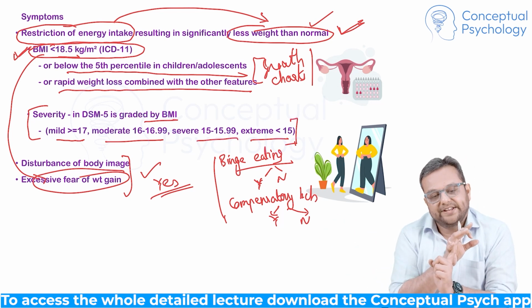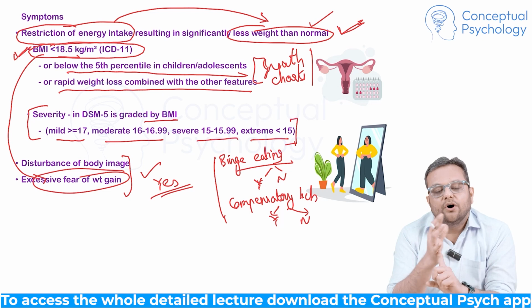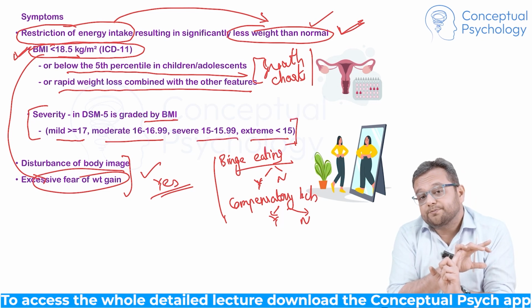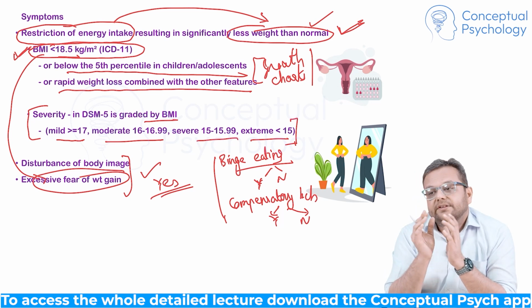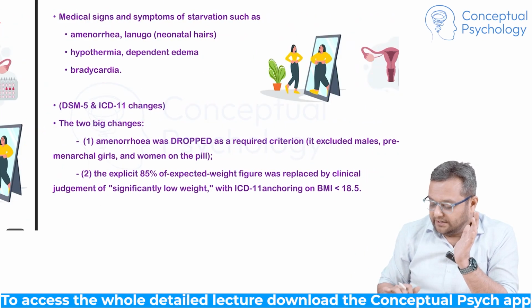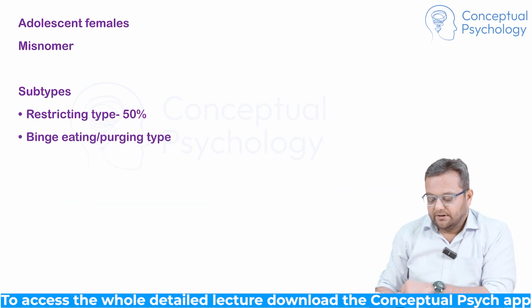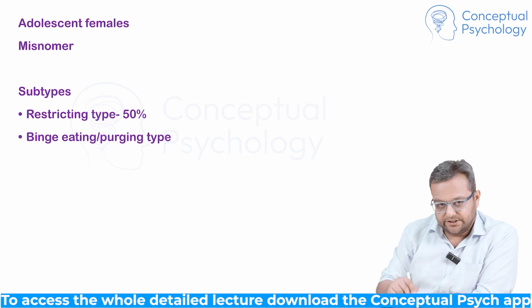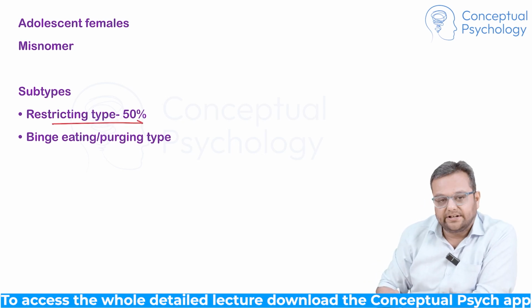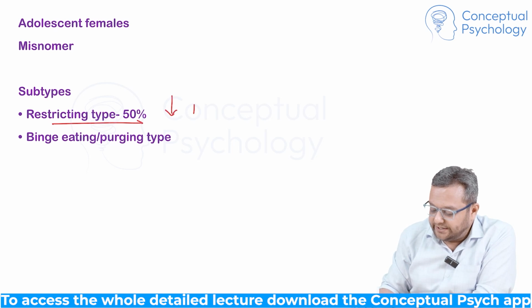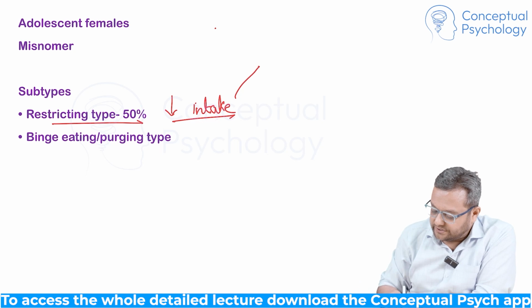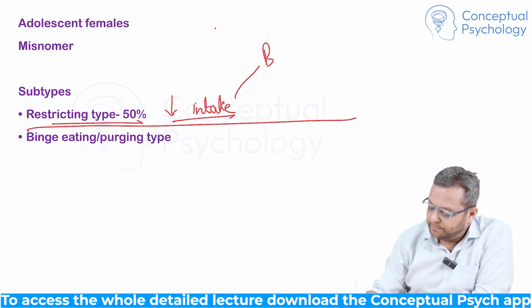So weight loss, yes. Body image concern, weight concern, yes. Avoiding food because the individual does not want to cross a specific weight because of body image or weight concern. Compensatory behaviors: there are two types of anorexia nervosa. I'm skipping to this slide directly for this particular explanation. One is the restricting type, where there is reduced intake of food. That's the only way. So in the restricting type, there will be no binge eating.